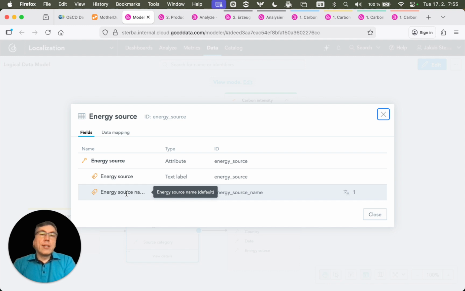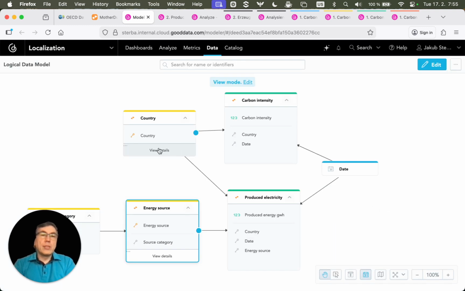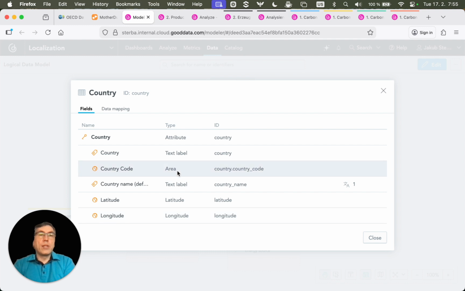And the secondary label is displayed by default, and it shows text in English, but there is also translation for this label to German language.